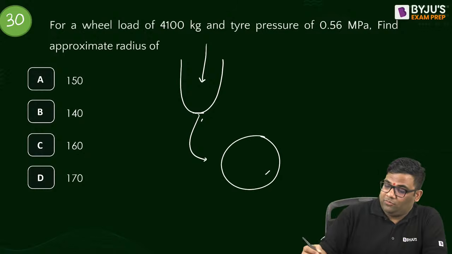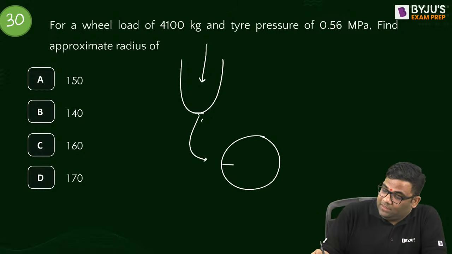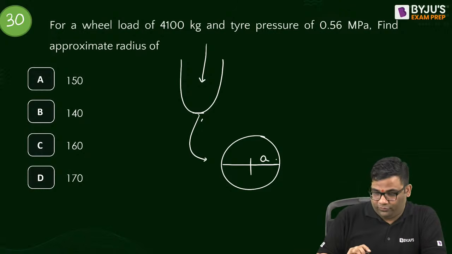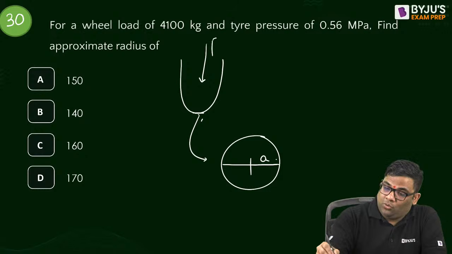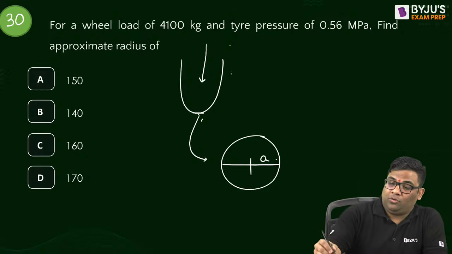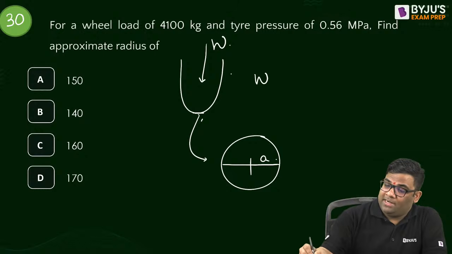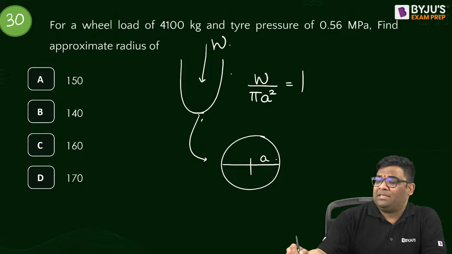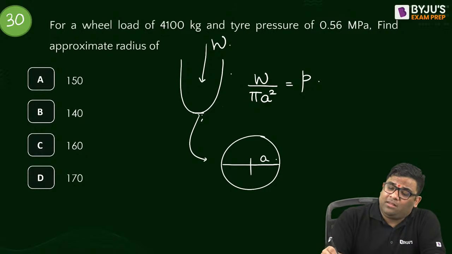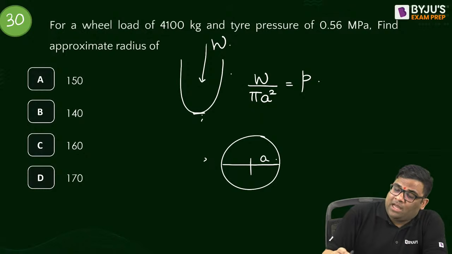Suppose this radius is A. Suppose the load is W. Load divided by this area, which is pi a square, will be the tire pressure. Yes or no? Tire pressure is load by area.